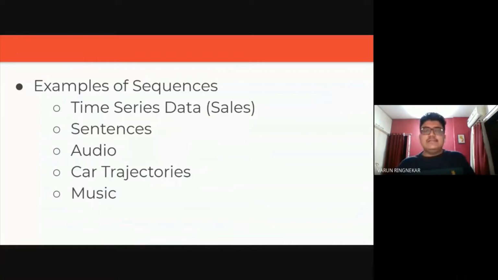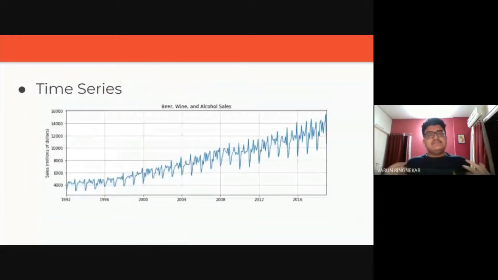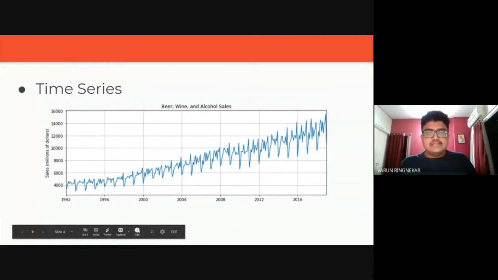So let's go a bit deeper into this example and look at time series data. Like I said, time series data could be a sales chart. Over here I've taken a very interesting example: the beer, wine, and alcohol sales over the years.